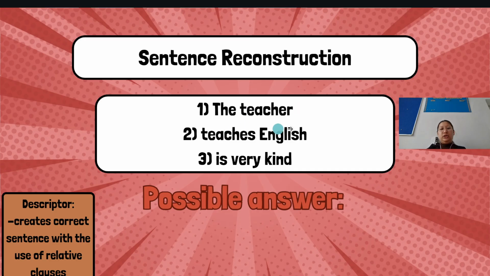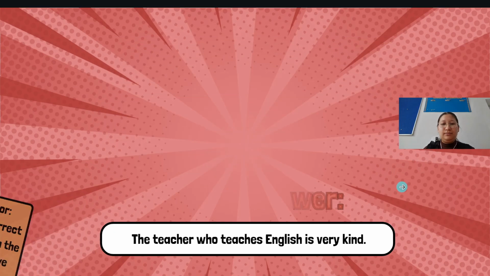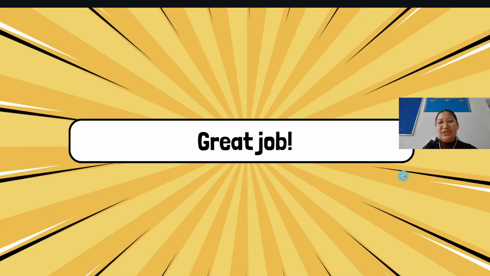The teacher teaches English is very kind. Let's see. The teacher who teaches English is very kind. So as you can see, we didn't put any commas because this information is important. It can't be any teacher. We have to add extra information about this teacher because we can't find this teacher without this extra information. That's why we didn't put any comma here. If you got everything right, you are doing well. Yes, great job, guys.